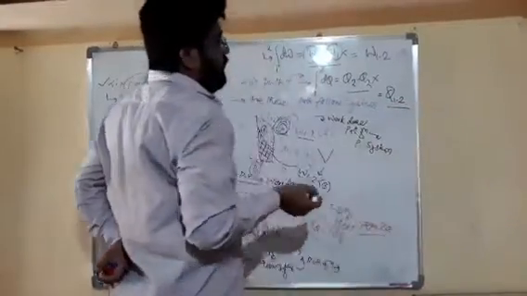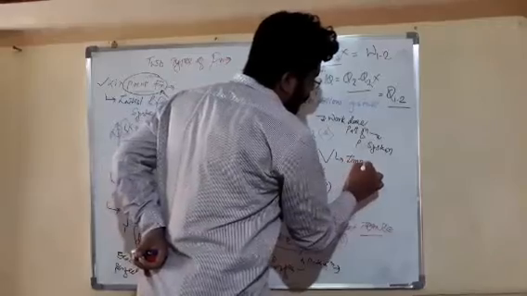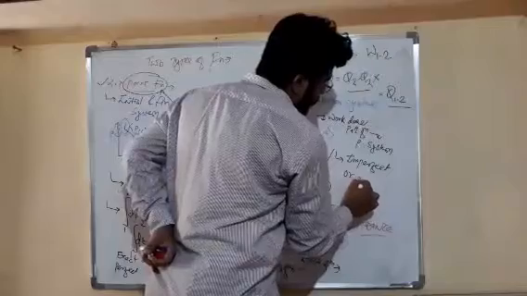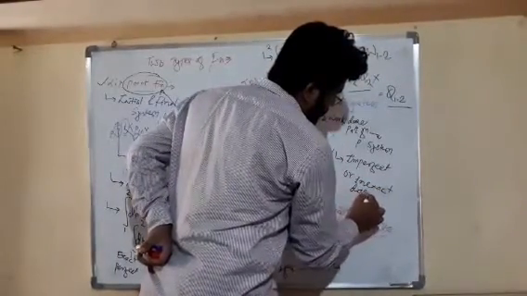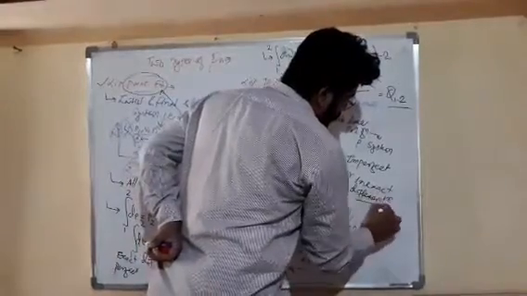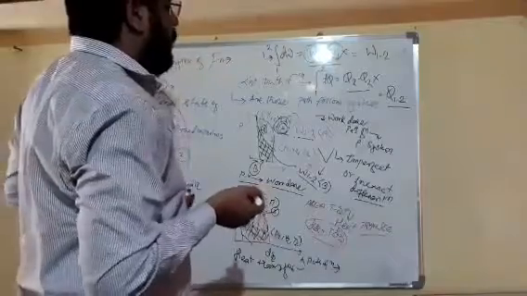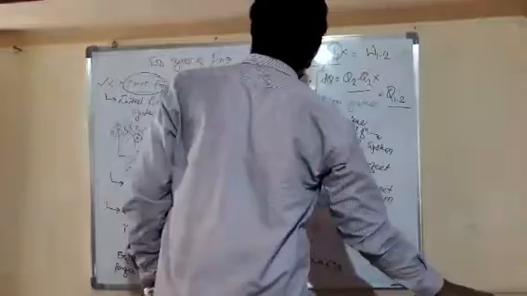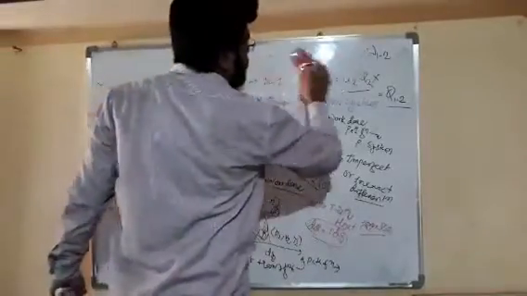So friends, this is called imperfect or inexact differentiation, because it is not properly differentiated or integrated, so it is called imperfect or inexact differentiation. Now friends, we will learn about the integrating factor.